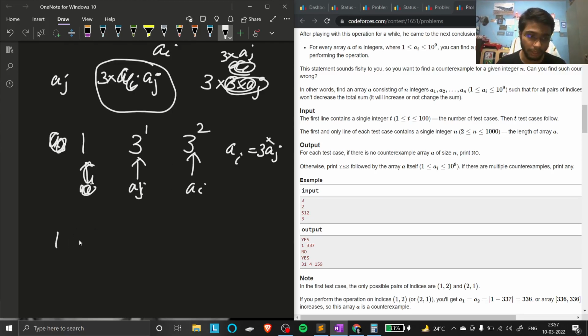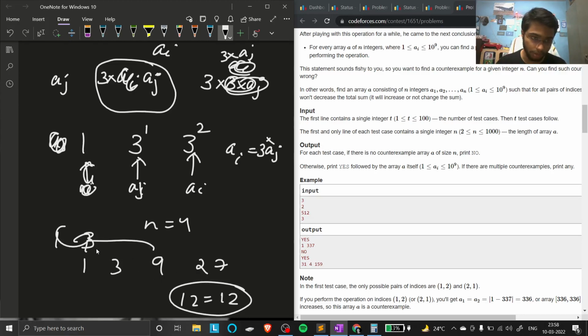So if we do it for n equal to 4, it would be 1, 3, 9, and 27. If you calculate 9 minus 3, that is 6, and 6 into 2 is 12. And 9 plus 3 is 12. So it is giving us the right result.